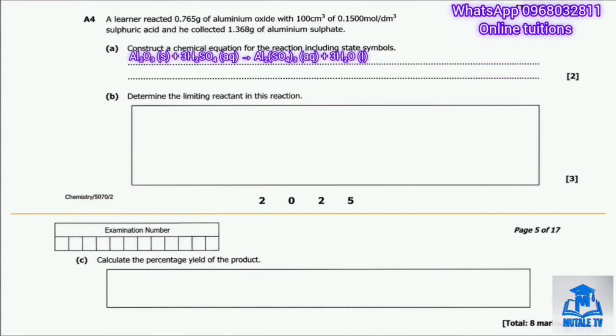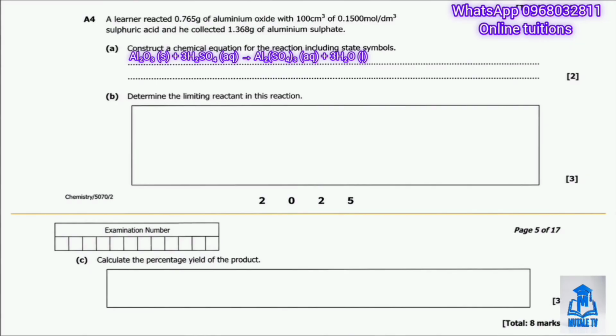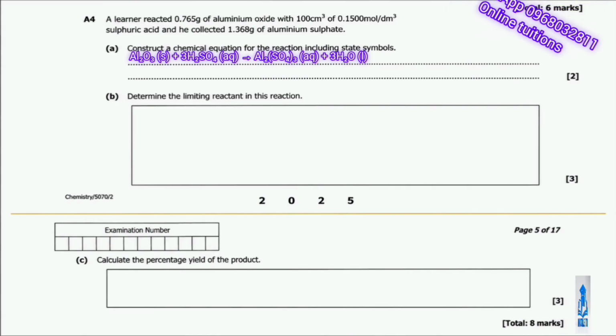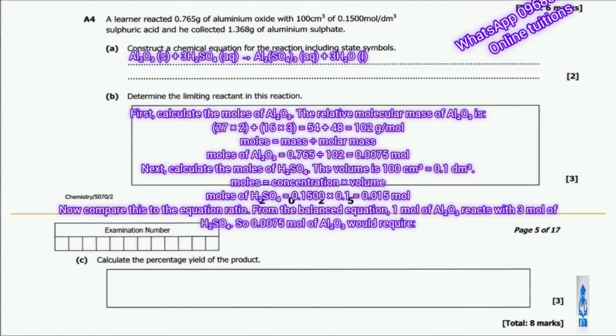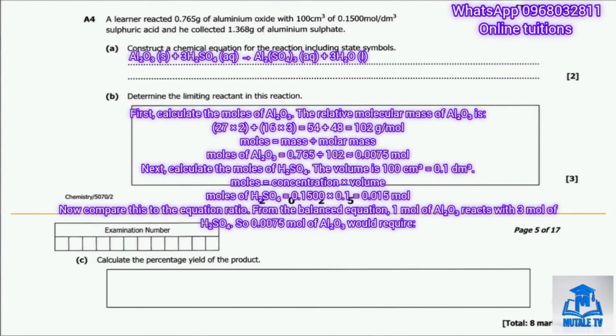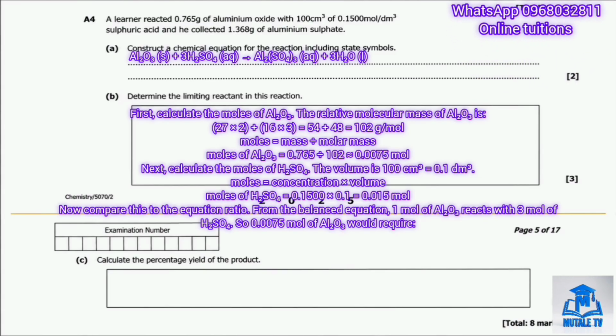Question B asks us to determine the limiting reagent in this reaction. Here's how we approach this step by step. First, calculate the moles of aluminum oxide. The relative molecular mass of Al2O3 is 27 times 2 plus 16 times 3, which gives us 102.